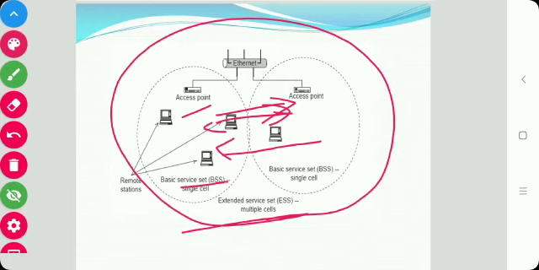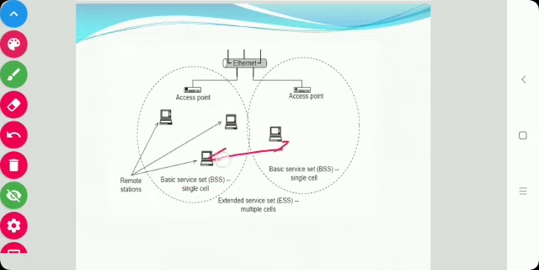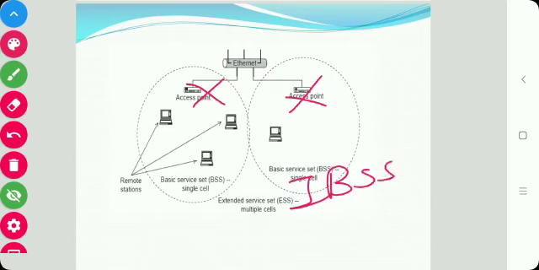When wireless stations communicate with each other through an AP, it is called infrastructure mode. Whereas the independent basic service set, IBSS, is a set of wireless stations that communicate with each other directly without using an AP.